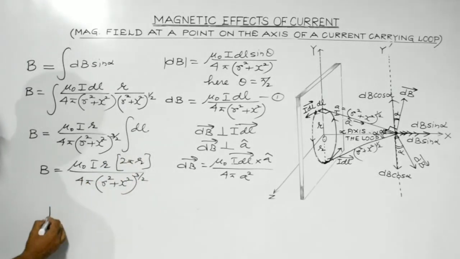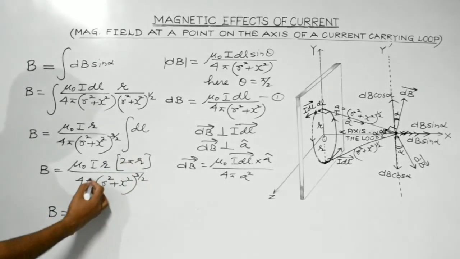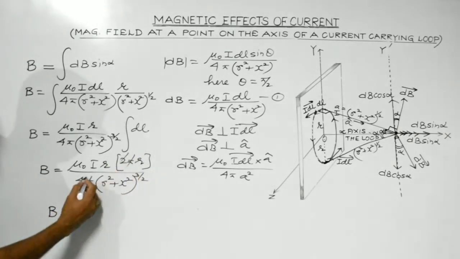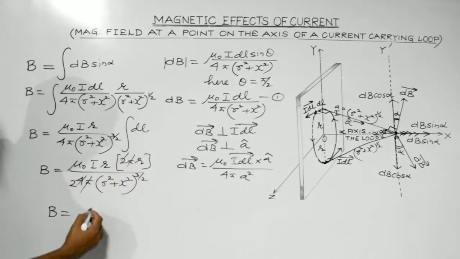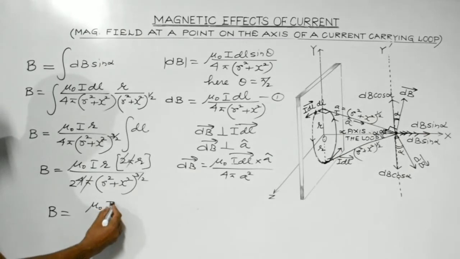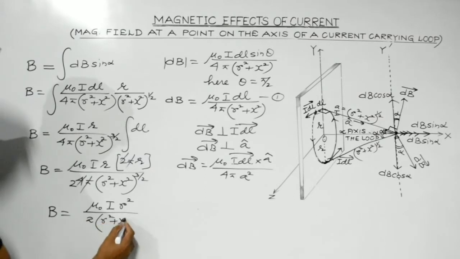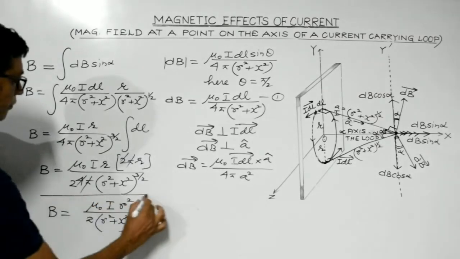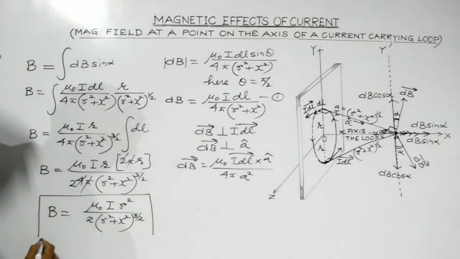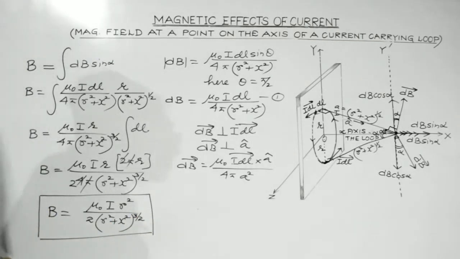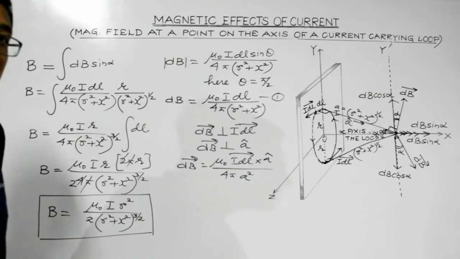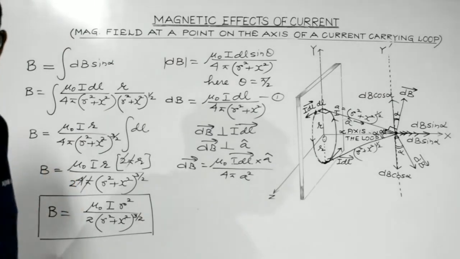So try to rearrange the terms. Pi gets cancelled, 2 is left in the denominator. So we get mu naught I r square divided by 2 times (r square plus x square) to the power 3 by 2. So students, this is the expression for the magnetic field at a point on the axis of a current carrying circular loop, right?